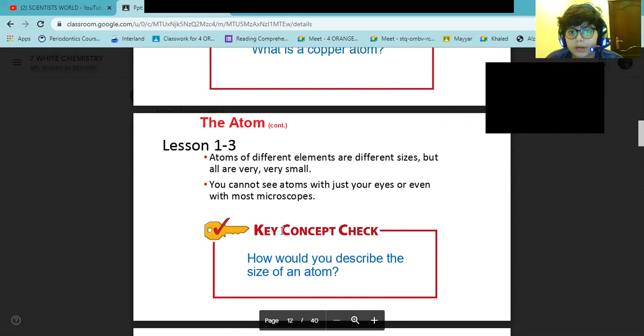You cannot see atoms with just your eyes or even with most microscopes. About 7.5 trillion carbon atoms could fit in the period at the end of a sentence.